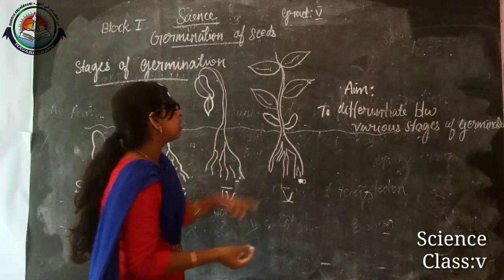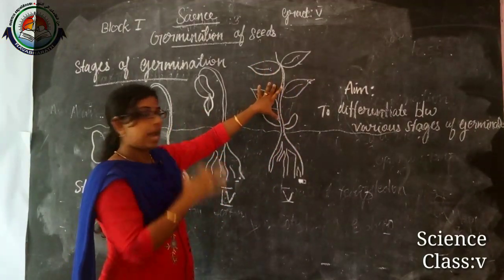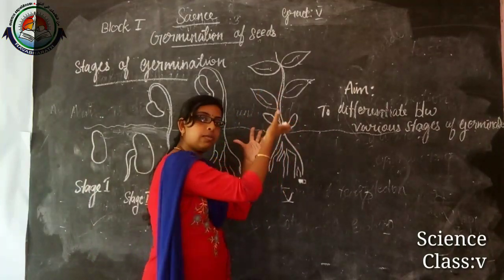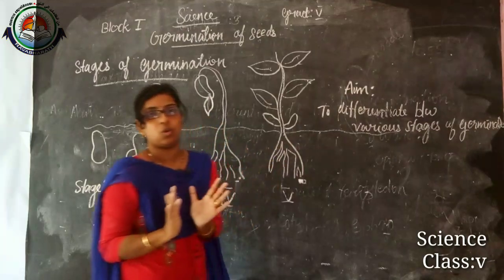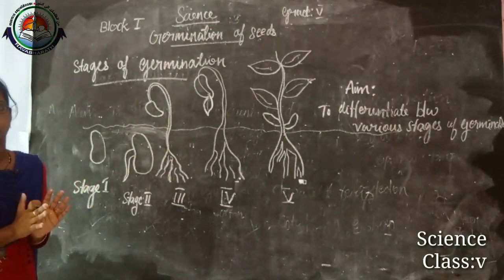Here you can see more leaves are formed on the plant, and at last the cotyledons will dry and fall off. These are the 5 stages of germination.